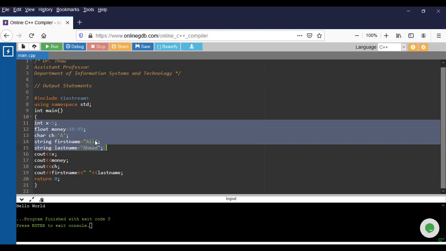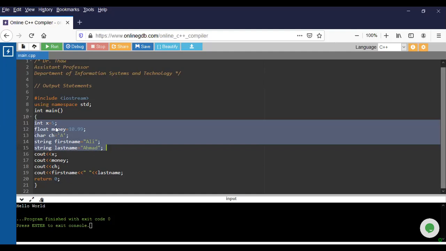Okay? So when you are going to output here, the first one you are going to output is this X. So the answer will be 5. The second one, money, the answer will be this one. Then the third one is the A. And then the fourth one is the first name, Ali, written first. And then after that, this is the space. And then Ahmad will be the last name.